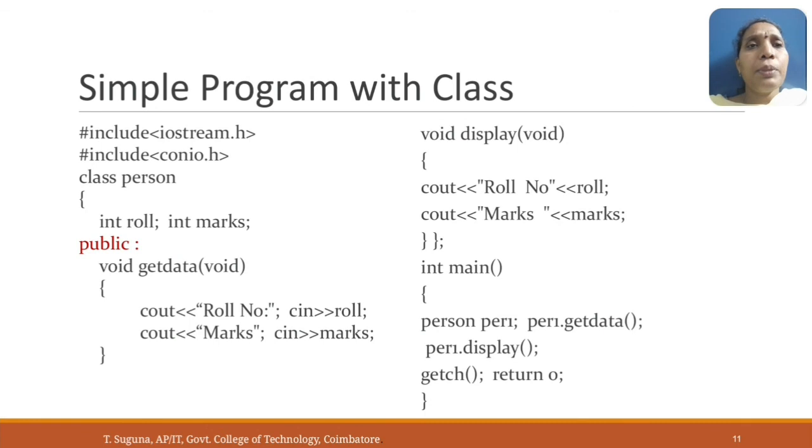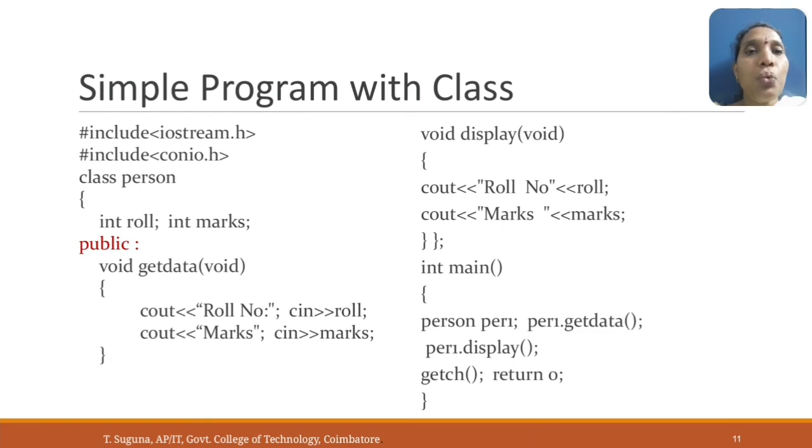This is another simple program with the usage of a class. Include the required header files or preprocessor directives: iostream, then conio to clear the screen and get the variables. Class person: class is the keyword, person is the name specified for the given class. Roll number and marks are the variables used for this program. These two are called data members. Then public is the access specifier for the member function declaration.